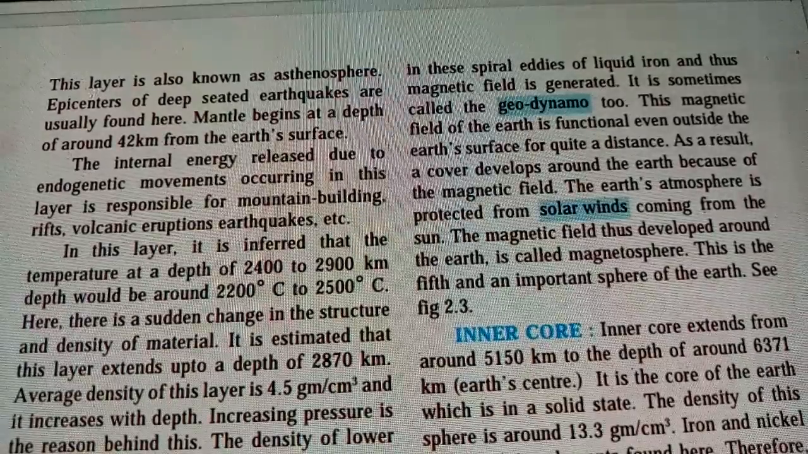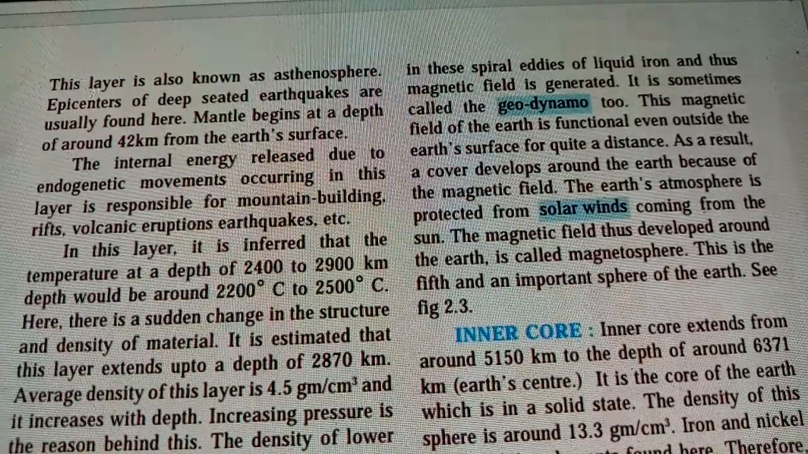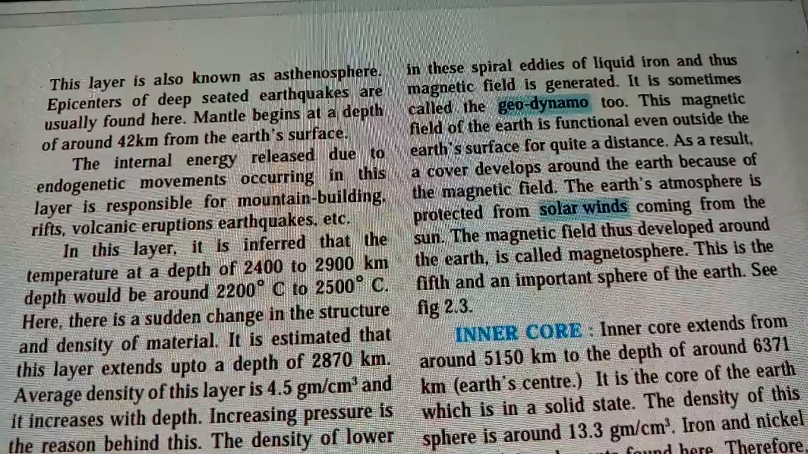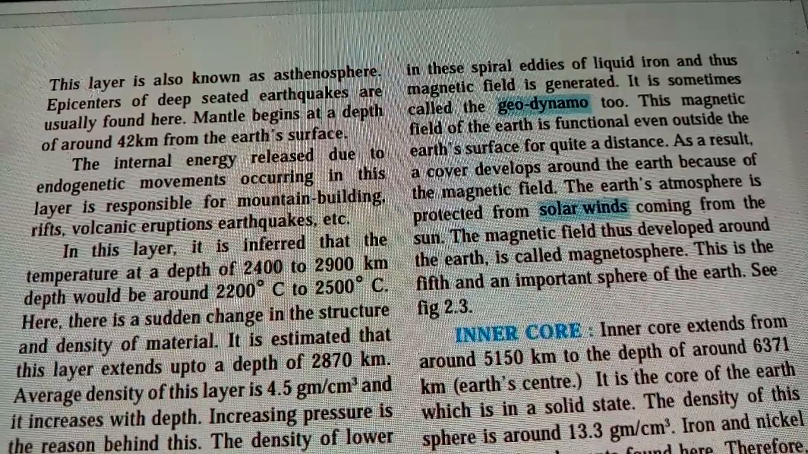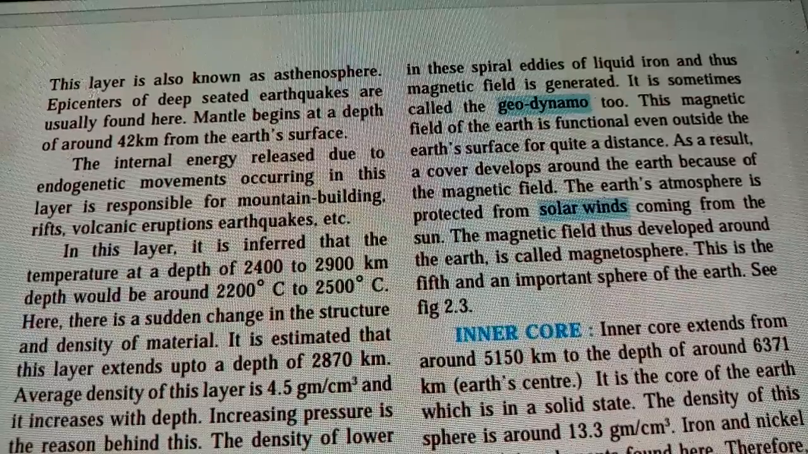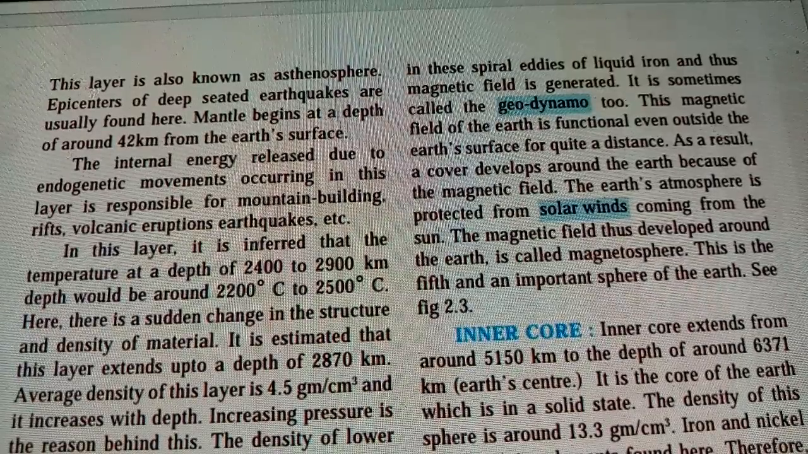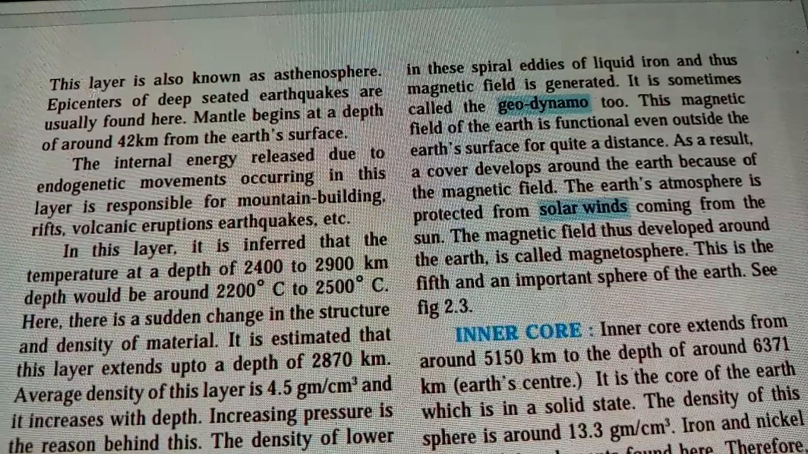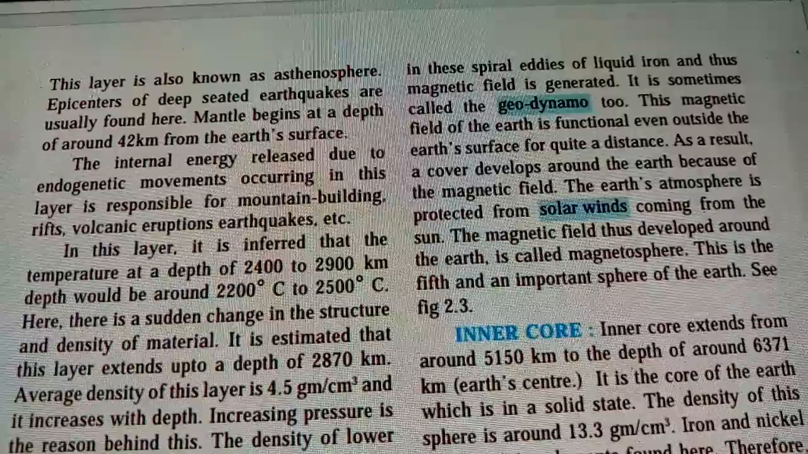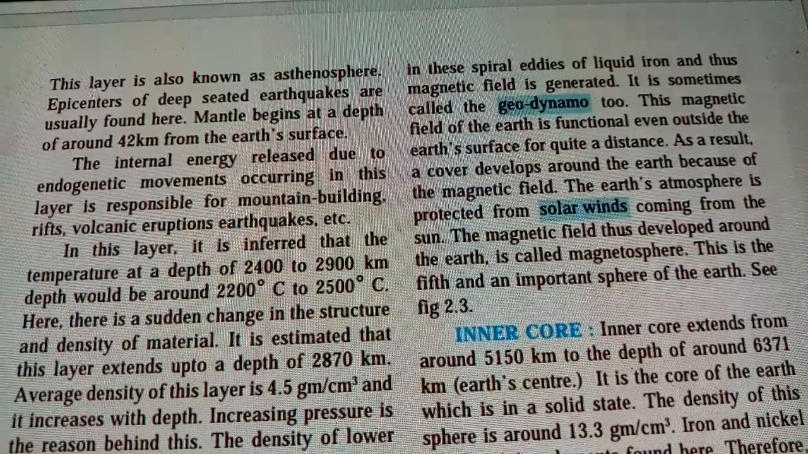In this layer, spiral eddies of liquid iron generate a magnetic field. So over there you will find liquid iron and a magnetic field. It is sometimes called the geodynamo. The magnetic field of the earth functions even outside the earth's surface for quite a distance. As a result, a cover develops around the earth because of the magnetic field.